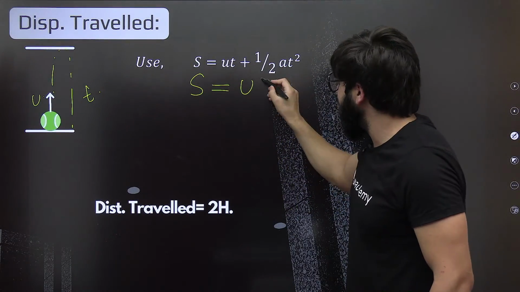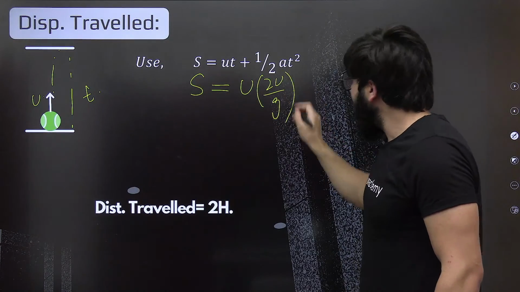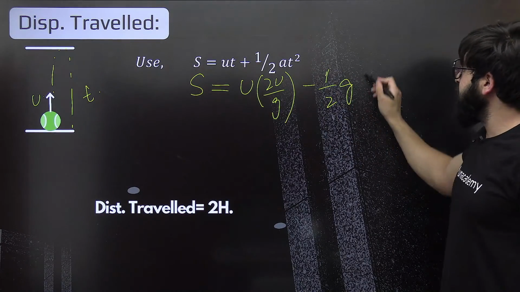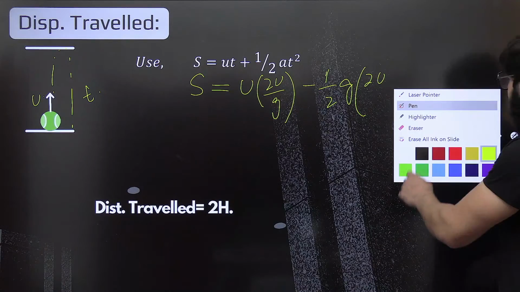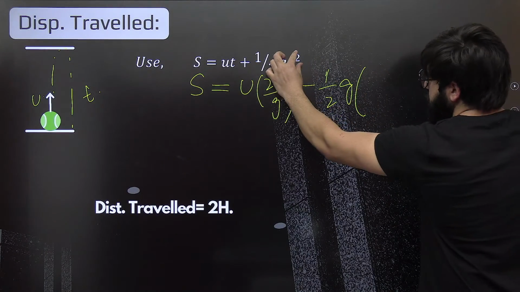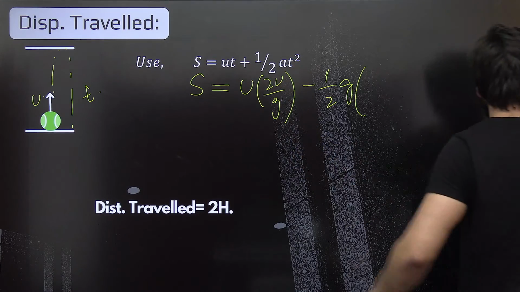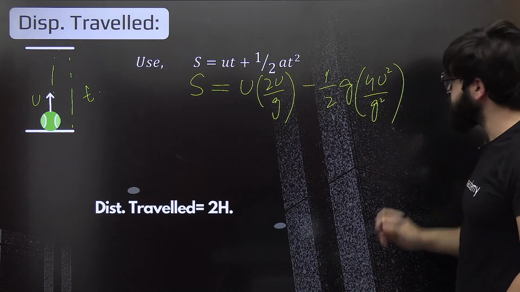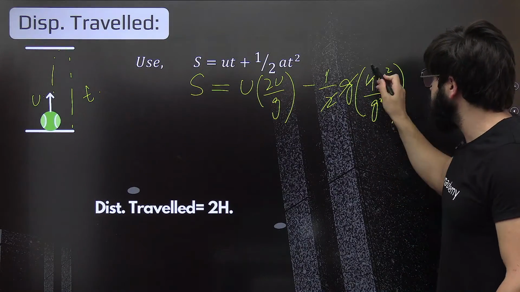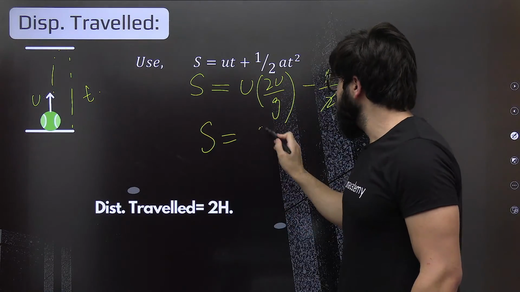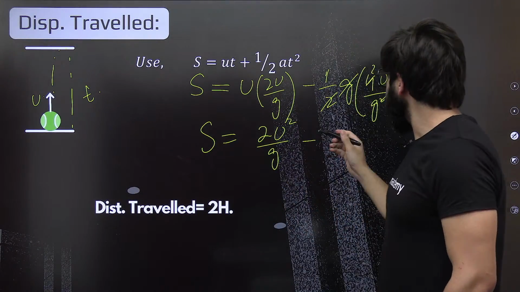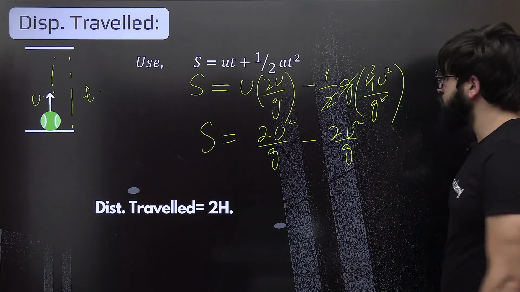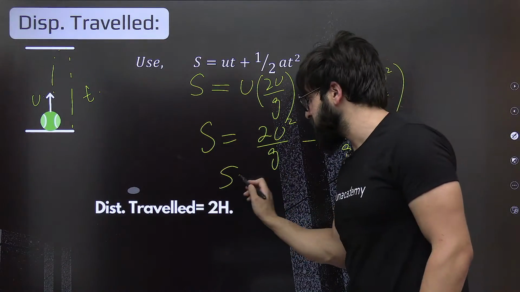Instead of this t, I can definitely put 2u by g, and this will be minus 1 by 2. Why minus? Because acceleration will be minus g, and instead of t square it will be 2u whole square, that is 4u square upon g square. So this will get cancelled, 2 ones, 2 twos. So s will be 2u square by g minus 2u square by g, and it will come out to be 0. So displacement is basically 0.